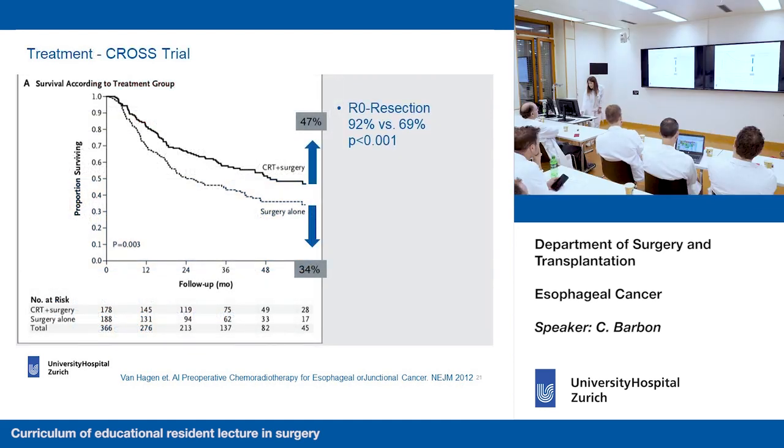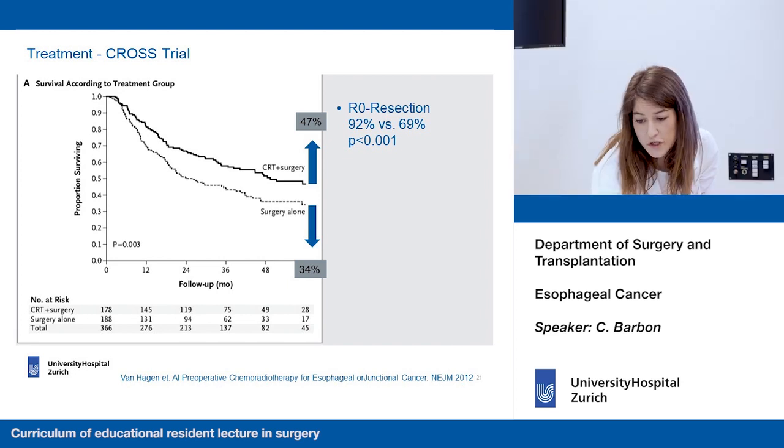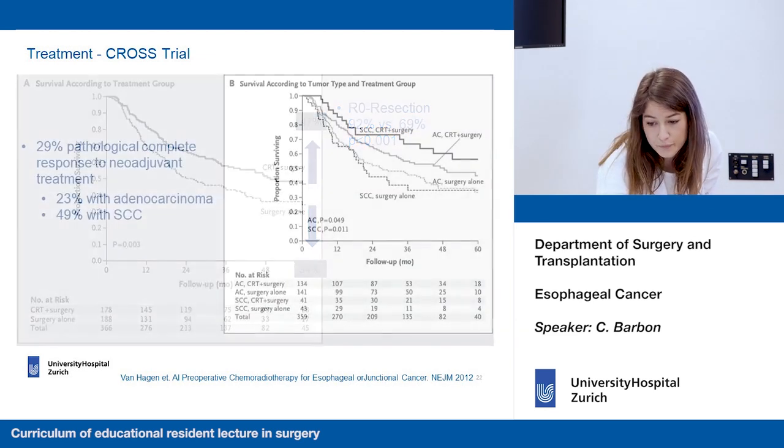This graph is pretty clear, and it shows very nicely how patients that undergo preoperative treatment and surgery have a higher overall survival at 5 years, because 47% of them were still alive, when compared to patients that only underwent surgery, in which the 5-year survival was 34%. What is also interesting is that the R0 resection was much higher in the pretreated group, 92% against 69% in the group that only underwent surgery.